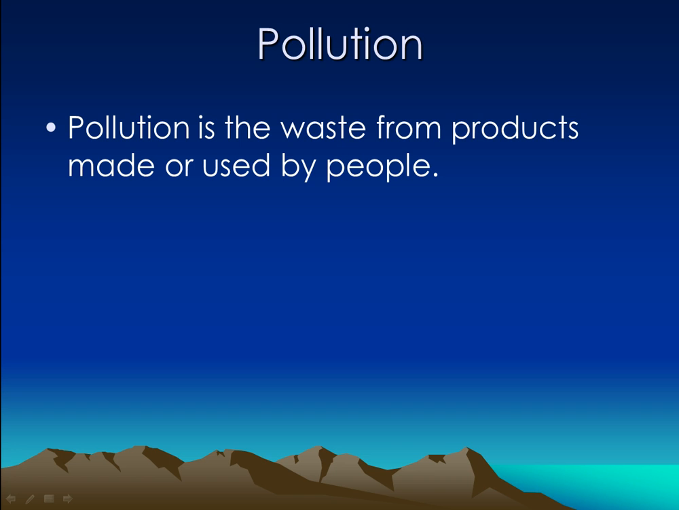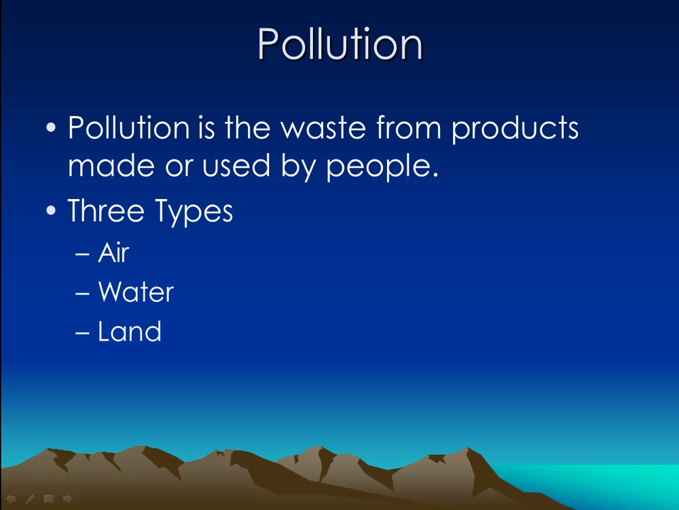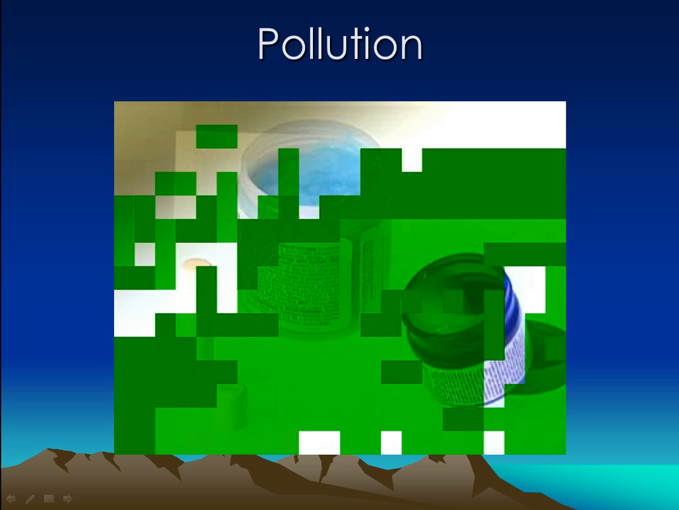But first, let's talk about pollution. Pollution is the waste from products made or used by people. There are 3 types of pollution that we're going to focus on, which is air, water, and land pollution. Now we're going to watch a video, so give it your attention so that we are ready to move on when the video is over and that you have some nice background knowledge along the way.